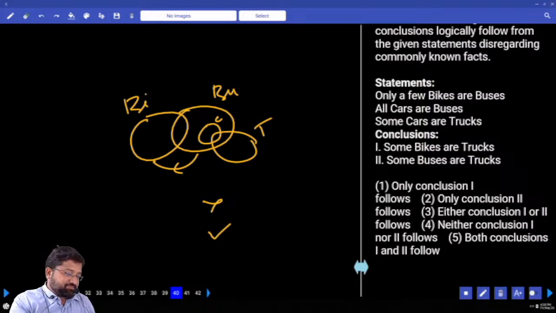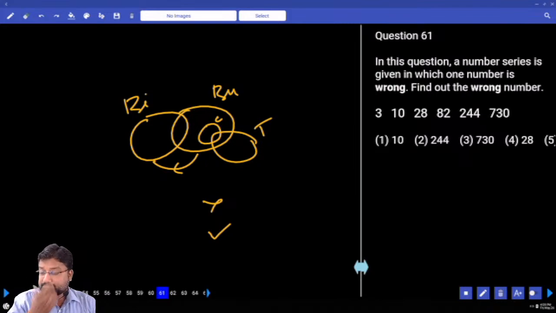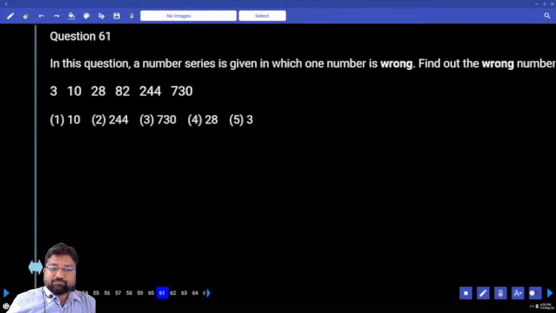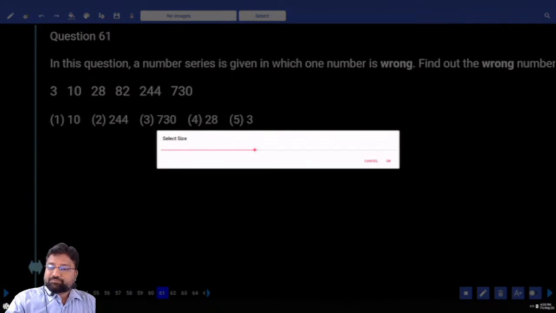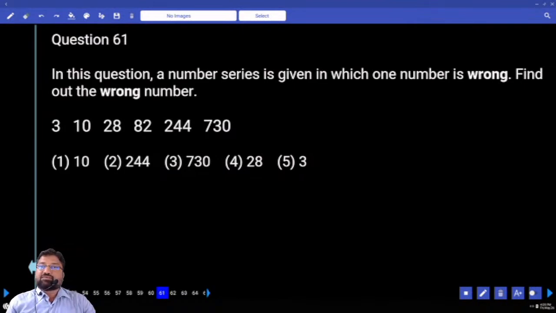Do we have number series here? Find the wrong one. I always tell one important point. What is that important point? Whenever you see the numbers, you should be in a position to identify the number. That is very important. You should identify the number as soon as you see it.